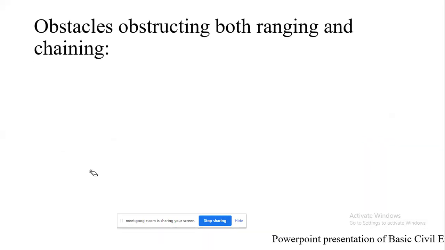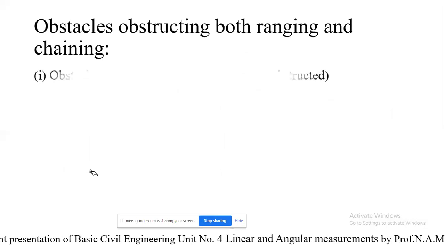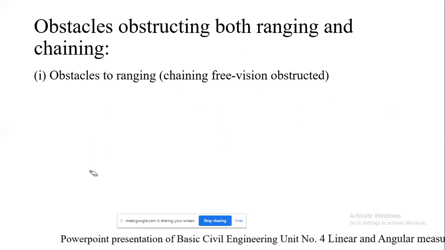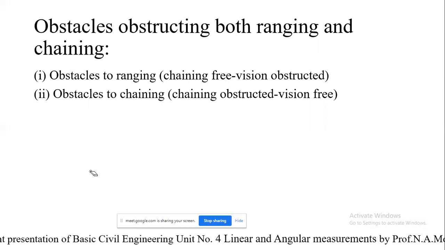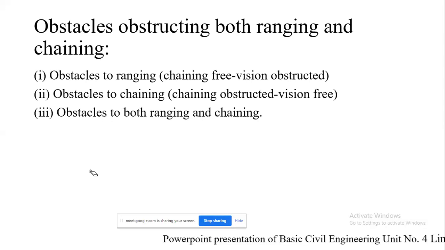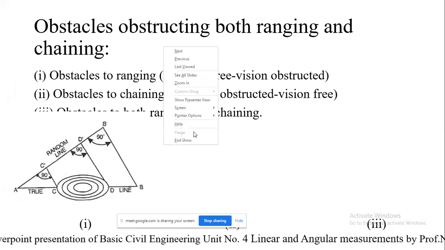So moving further, there are certain obstacles obstructing both ranging and chaining. We will see one by one. During ranging, chaining is free but vision is obstructed. Then obstacle to chaining: chaining is obstructed but vision is free. Then obstacles to both ranging and chaining. I will tell you certain examples.